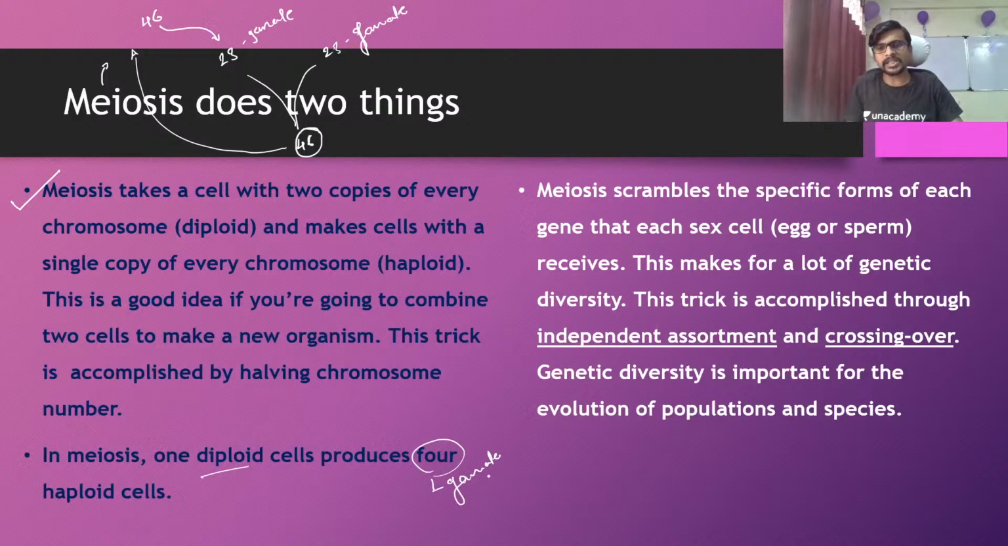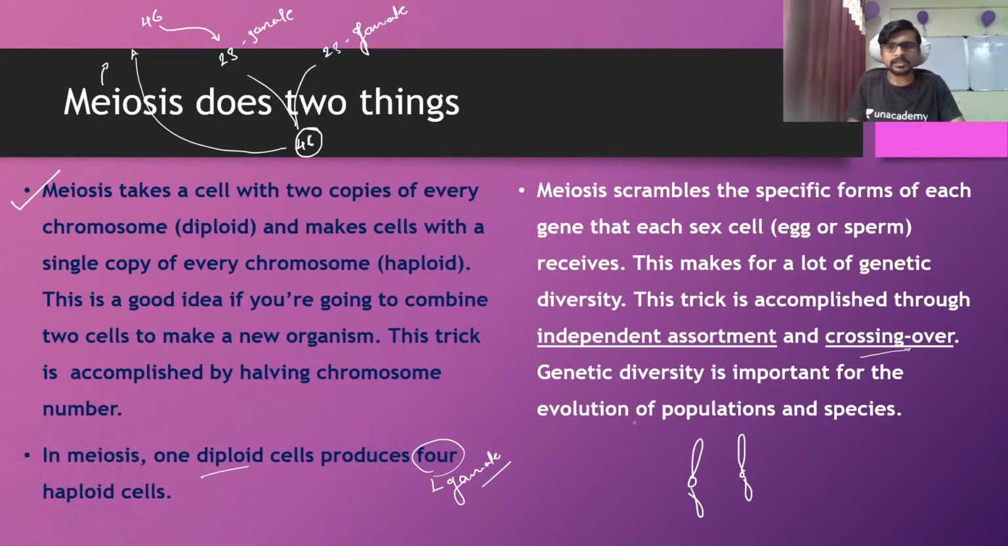So the making of more number of gametes requires the meiosis process. The second thing is that meiosis results in independent assortment and crossing over. So in the crossing over, what happens? The chromosome from the mother and the chromosome from the father are going to be mixed with each other.